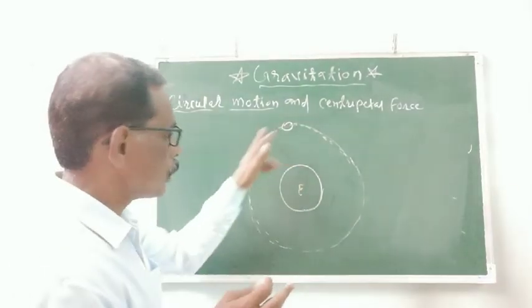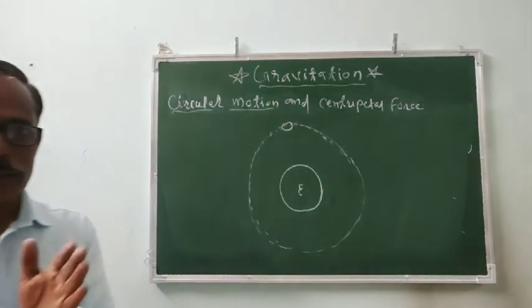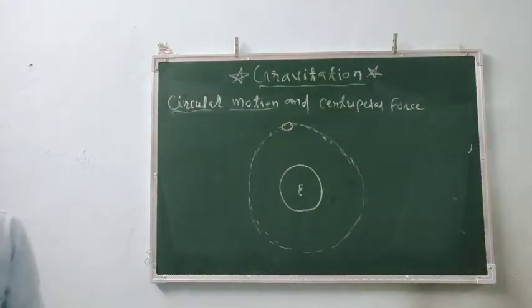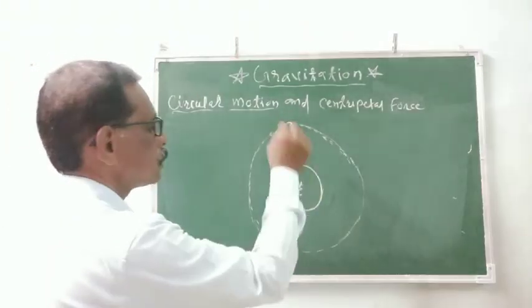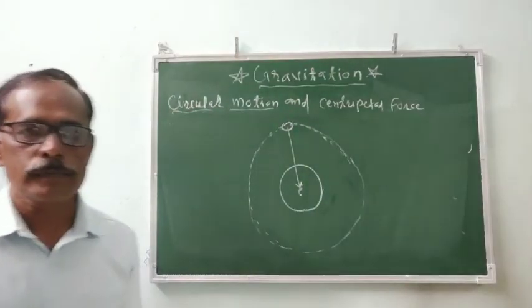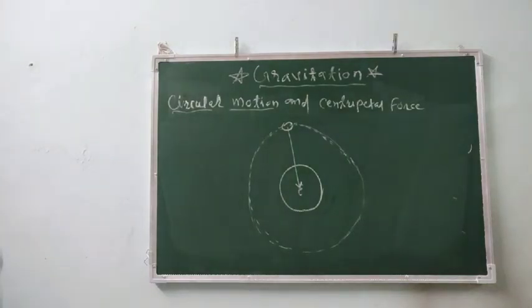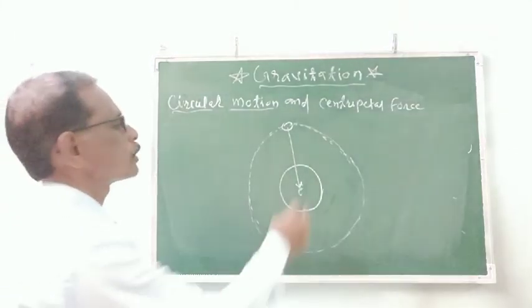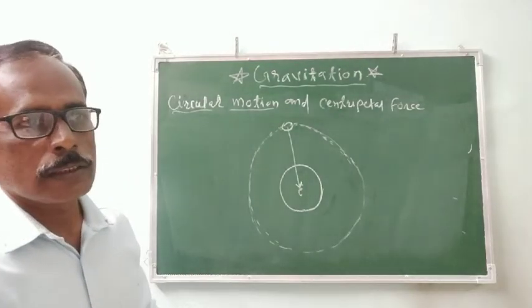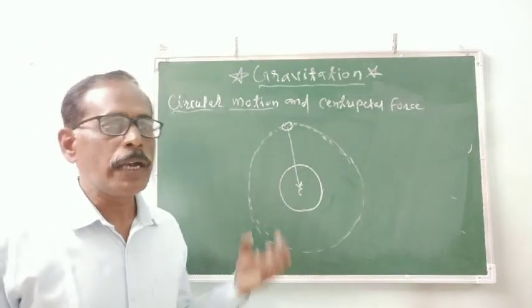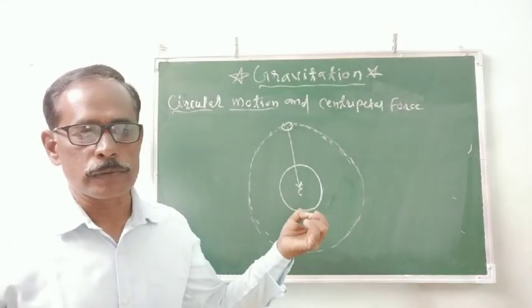That moon has a circular motion. Is there any centripetal force acting toward the center of the moon's orbit? Yes, there is a centripetal force, and that centripetal force is the gravitational force applied by the earth on the moon.